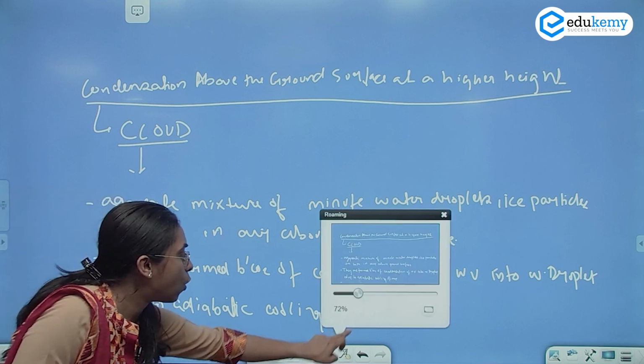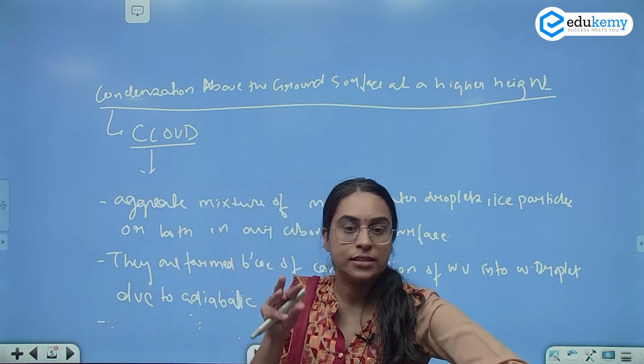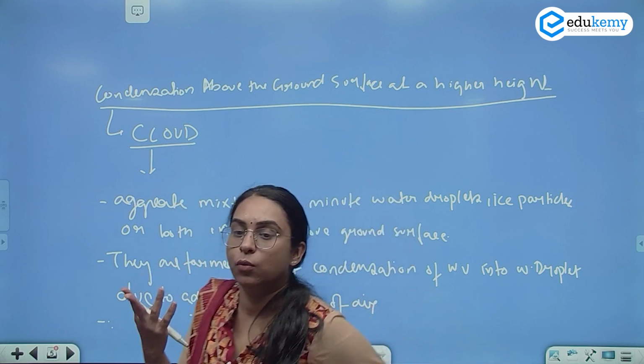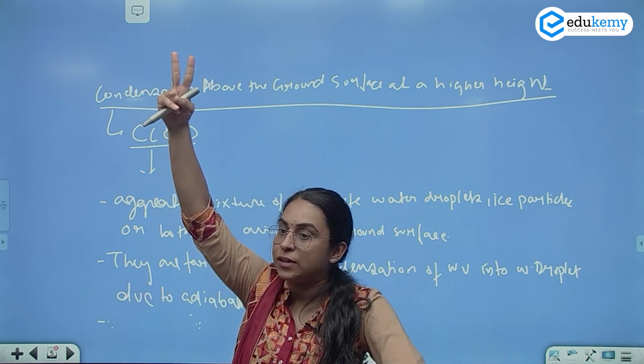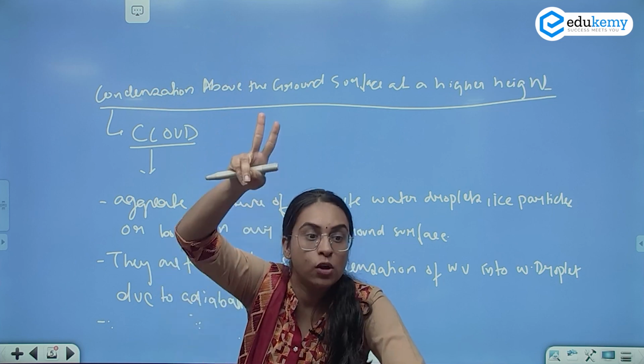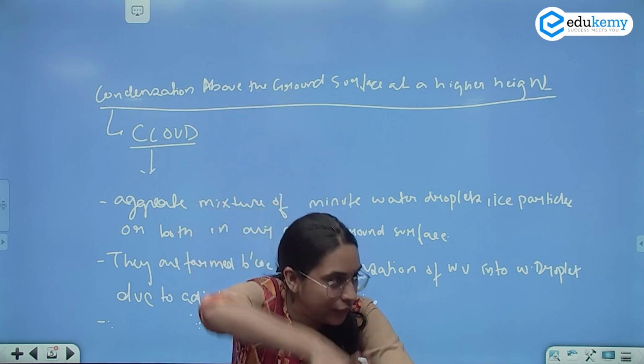Now, does all condensation lead to precipitation? क्या सारा कंडेंसेशन प्रेसिपिटेशन में बदलेगा? What is precipitation? Precipitation means falling of the moisture from the air, from the higher atmosphere, on the ground.